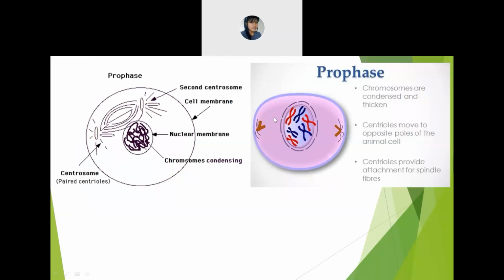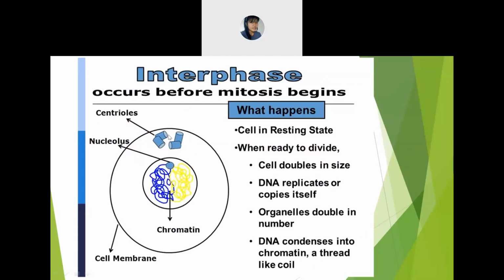Okay, next is the prophase. So this is the diagram of the prophase. So what happens in the prophase? The chromosomes will start to thicken. I mean, they will start to grow in size. They will become thick. And the centrioles also move to the opposite. So this was the centrioles in the interphase, this portion.